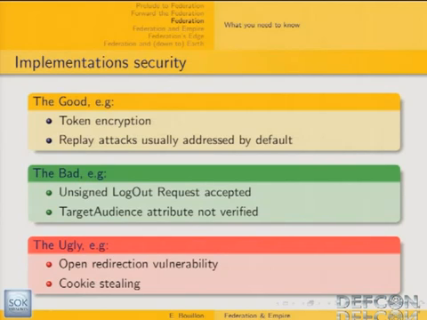You might also meet some problems regarding compliance with the standards, like the fact that unsigned logout requests get accepted, or the fact that the target audience of the attribute is not verified. And finally, some implementations have vulnerabilities, and I'm going to demonstrate two of them: an open redirection vulnerability and a cookie leak or cookie theft within one implementation.